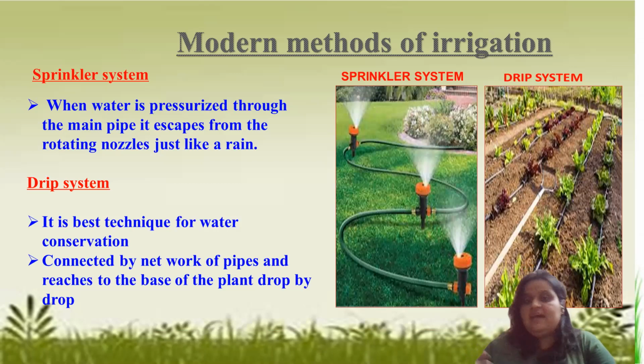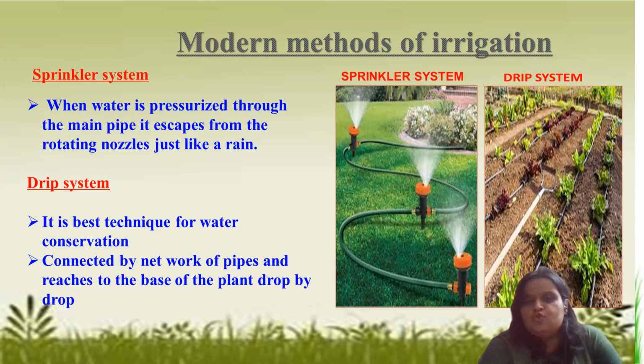Actually, they have a heavy pump which draws water from the ground, and the structure that we call a tube well. That is very common. Many of you must have seen it also. But as we are in modern India now, we are using modern methods of irrigation as well. First is the sprinkler system, that we have seen in urban areas also. We have seen it in Delhi as well, na?